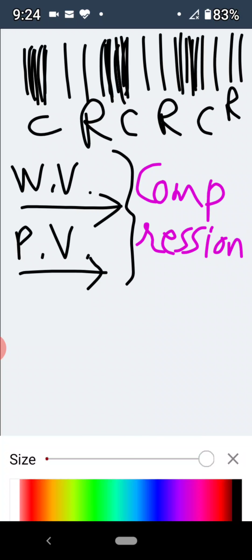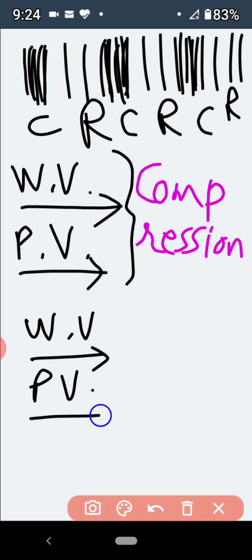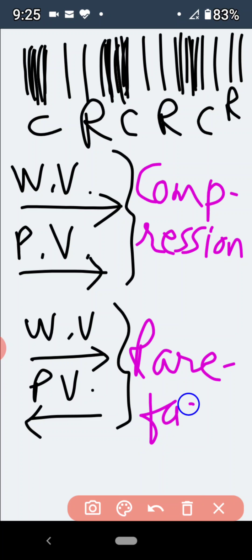Now suppose wave velocity is in the right, positive direction of the x-axis, and in the region of rarefaction all the particles are moving away from each other. So let us suppose that particle velocity is in the left direction for rarefaction. In short, when wave velocity and particle velocity are in opposite directions, then it is a rarefaction.